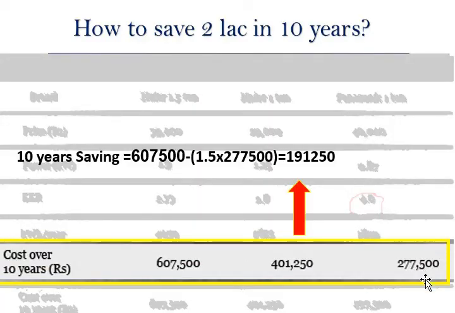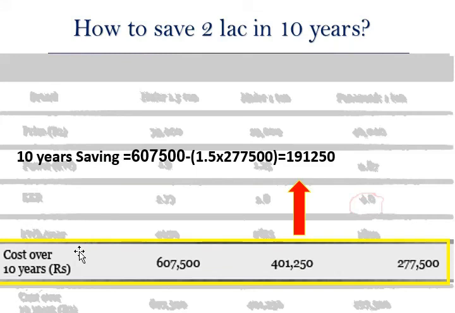So this model has energy consumption of 2770. This should be multiplied by 1.5, because we are comparing with this model that has a cooling capacity of 1.5 ton. So 6 lakh 7500 billing in 10 years, and subtracting this one, which should be 1.5 times because this is a 1 ton, the difference is almost 2 lakh.